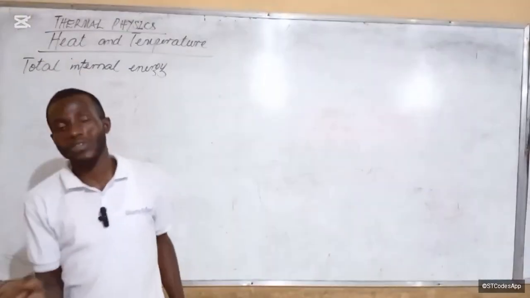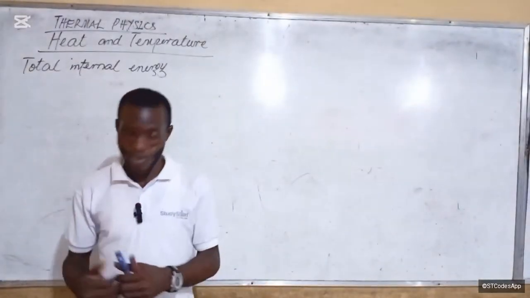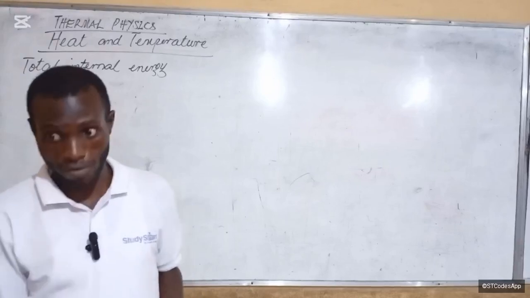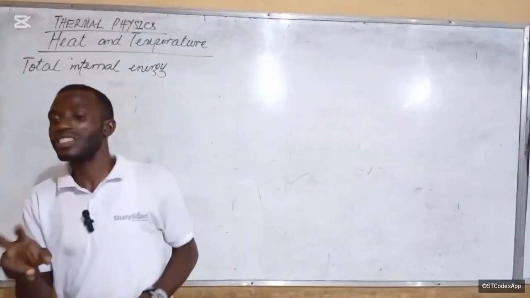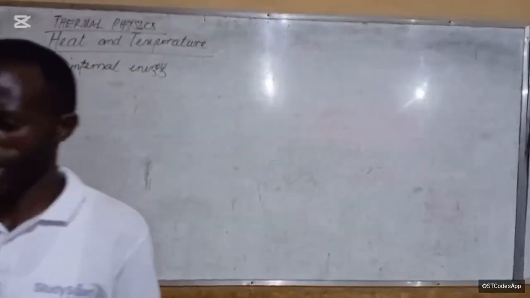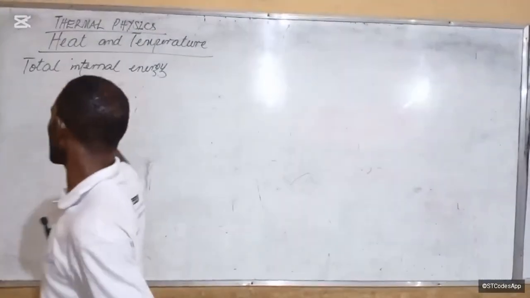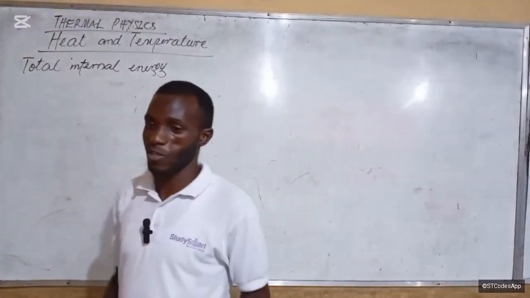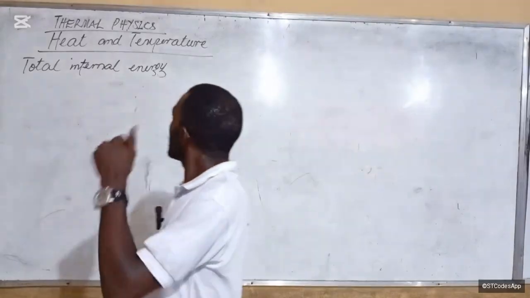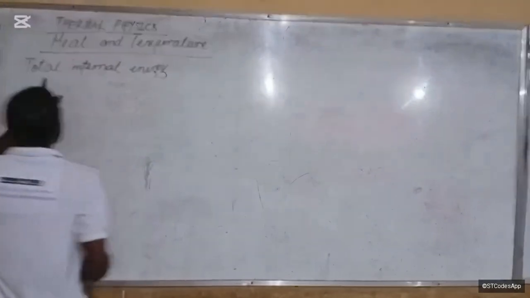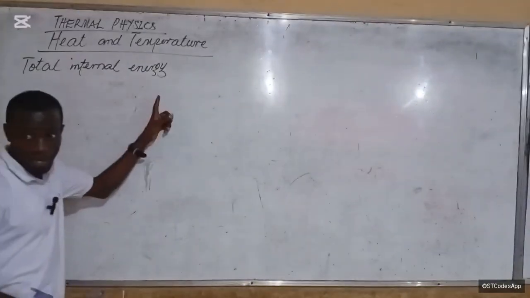Now, this is temperature. Temperature is the degree of hotness or coldness of a system or a body or atom or molecule. But if you say the degree of hotness or coldness, that does not really explain its relationship with heat energy. So how do we define temperature in terms of energy too? You notice we said that heat is the total internal energy of a system.